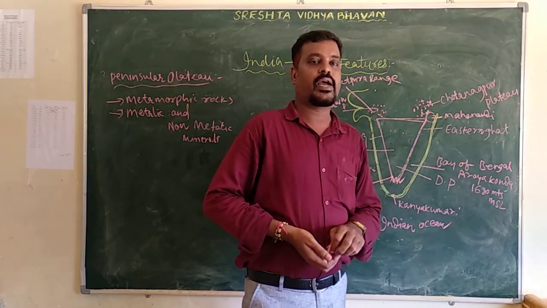The first one is the Konkan coast. The second one is the Kannada coast, in the central part. And the third one is the Malabar coast.